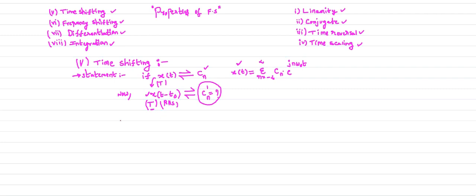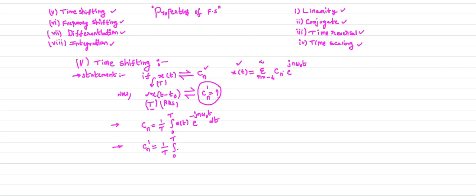To find Cn dash, let us consider this standard equation. Cn is 1 by T, integral 0 to T, x of t e power minus j n omega naught t dt. For Cn dash also we have to consider the same time period, because the time period won't change when you perform the shifting operation.